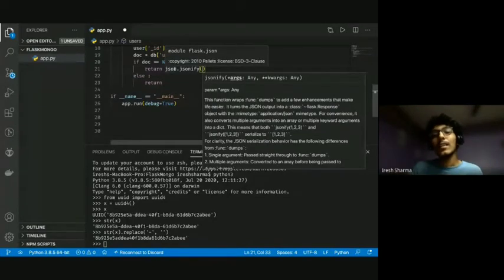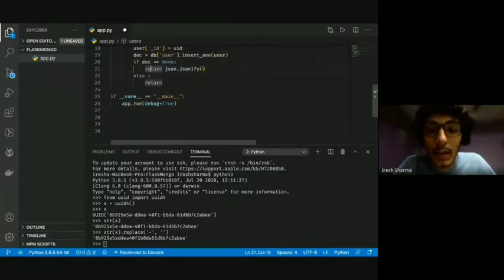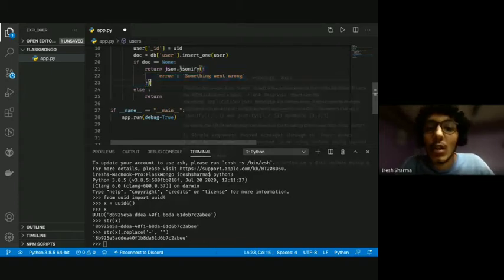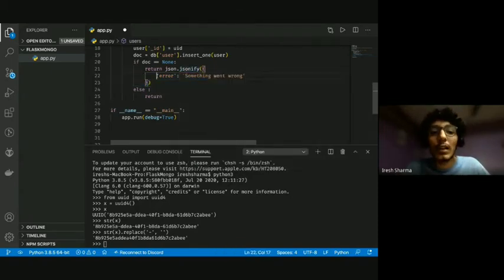It's a dictionary with some added perks. So what I'm doing here is passing in a dictionary, let's say error, something went wrong. This is a Python dictionary, we're all familiar with it, and I'm converting it to a JSON, giving it those little extra perks that the JSON has.